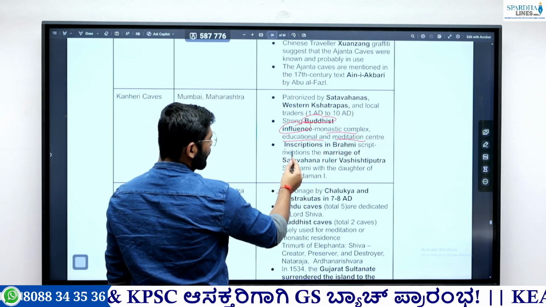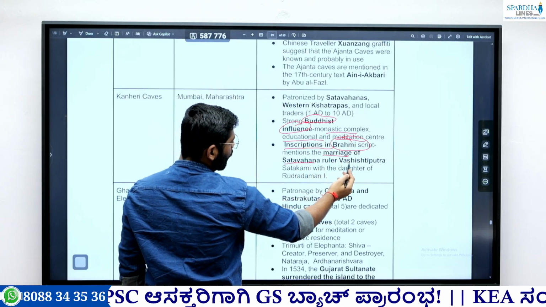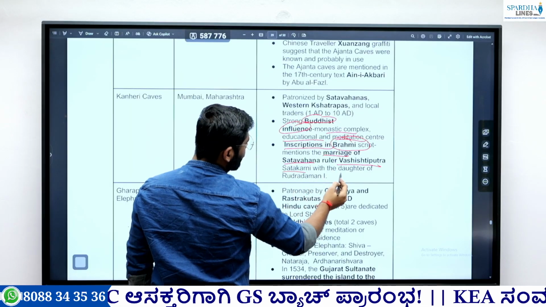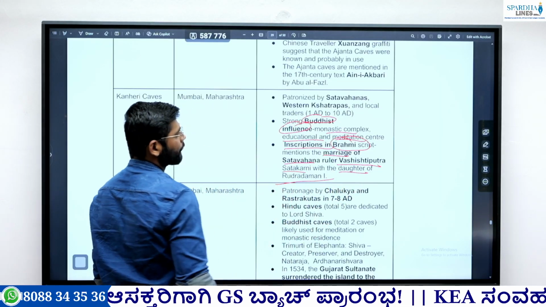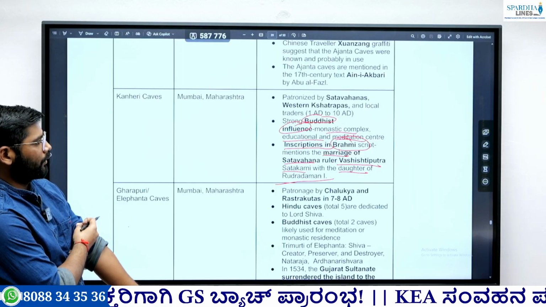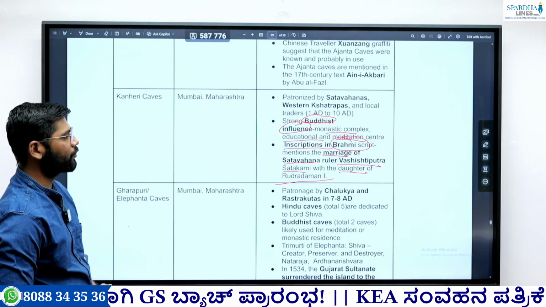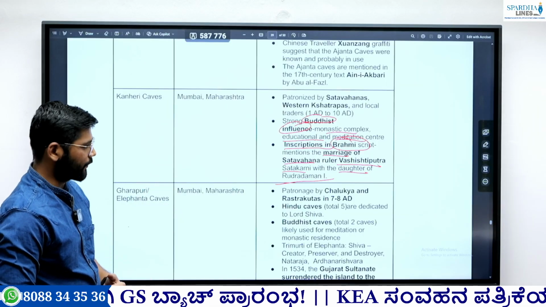We have found an inscription in Brahmi script which mentions the marriage of Satavahana ruler Vashishtaputra Satkarni with the daughter of Rudradaman I. Okay, so Vashishtaputra Satkarni with the daughter of Rudradaman I. So this is one inscription that belongs to this Kshatrapa. So this is an important thing.